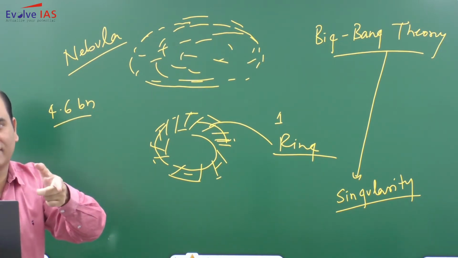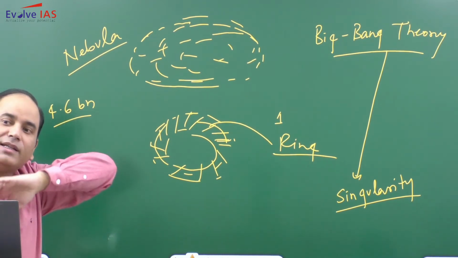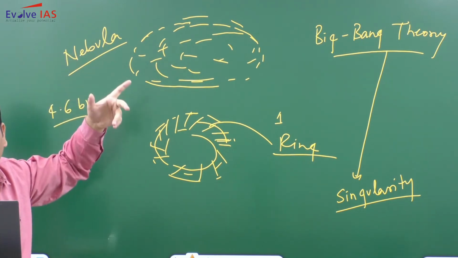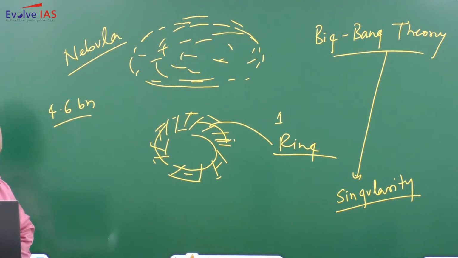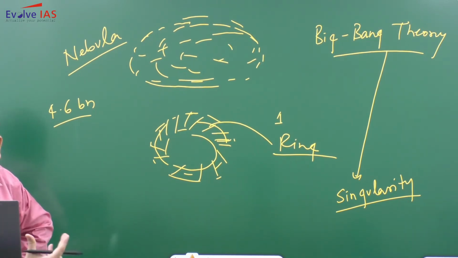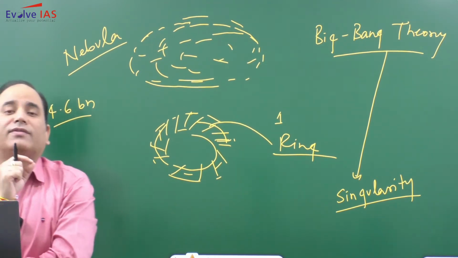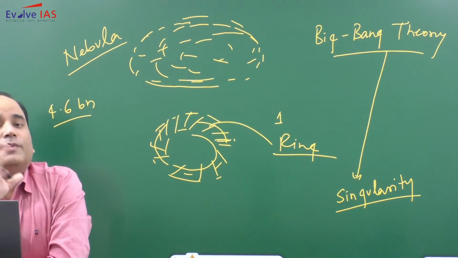the oncoming of different layers. The heavier materials started settling near the core, and the lighter materials were left out to the outer side. So we have the different layers: crust, mantle and core. When the Earth was formed 4.6 billion years ago, the atmosphere was there, but that atmosphere was different from the present atmosphere. The present atmosphere of the Earth is habitable. Only the Earth is habitable and other planets are not, because of the favorable atmosphere. At that particular time, our atmosphere was different, but that atmosphere has gone.